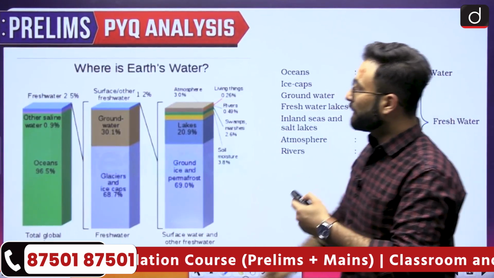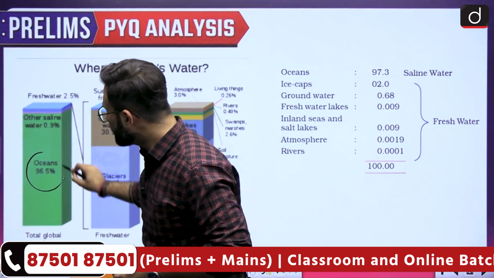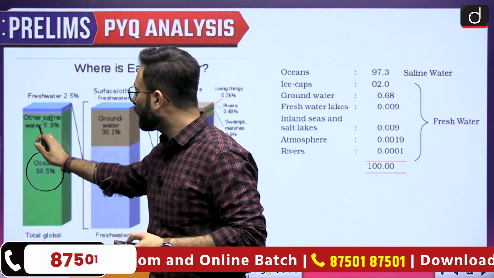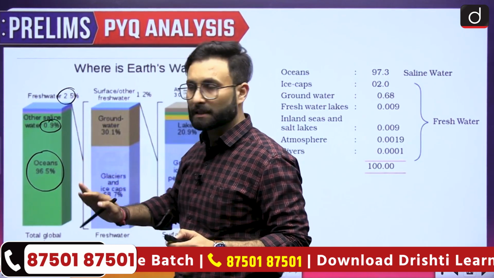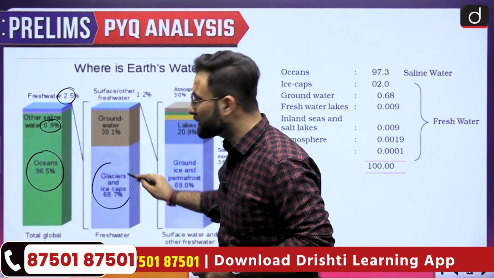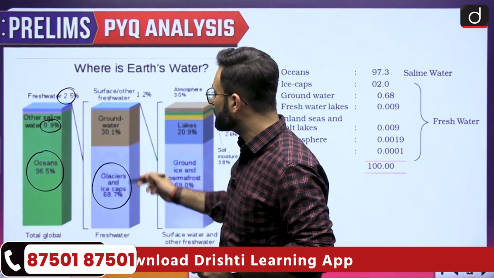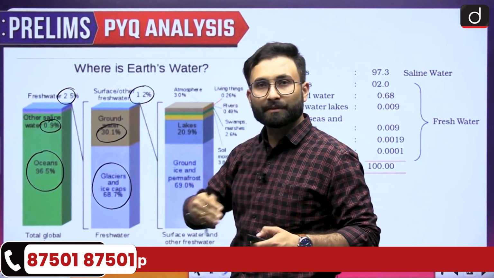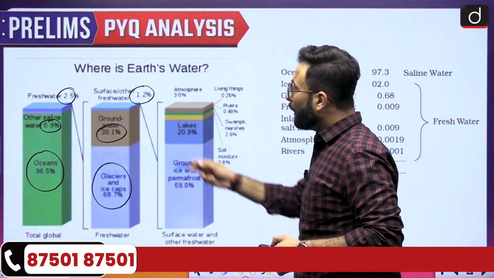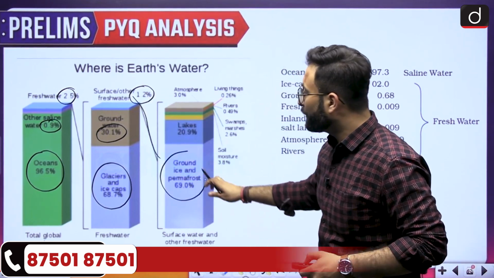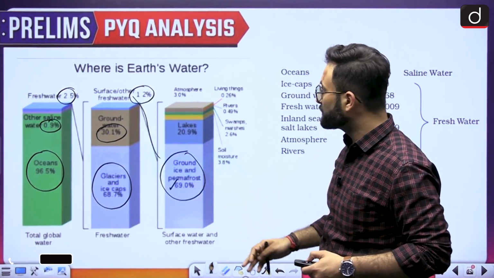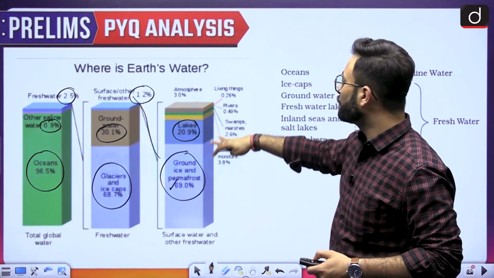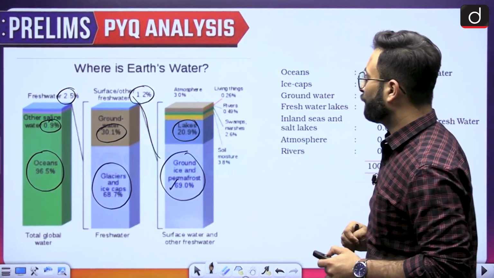Here you can see the whole water distribution. Nearly 96.5% of water is in the ocean. Then there is other saline water at 0.9%, and fresh water is around 2.5%. Among the fresh water, the maximum is in the glaciers, 68.7%, then 30.1% is groundwater, and the remaining 1.2% is surface water, that is rivers, lakes, etc. Out of the surface water, ground ice and permafrost are responsible for 69.0%, and then we have lakes, and then the soil, etc. That is how you can see the composition of water on the earth.